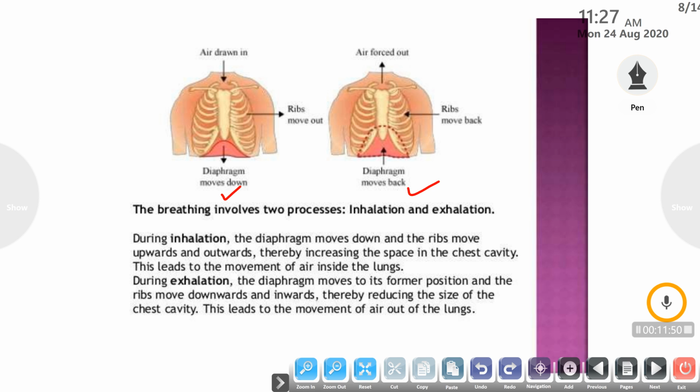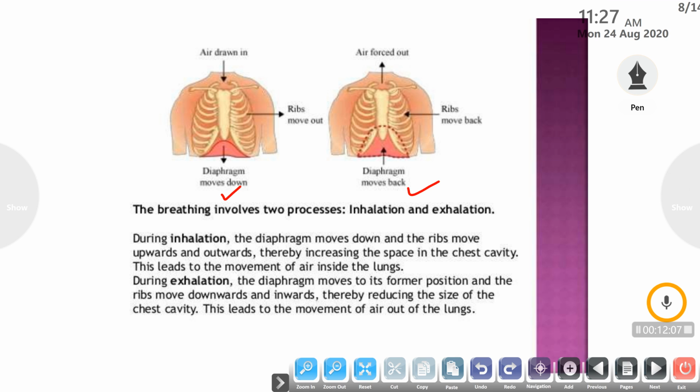As you all know, volume is inversely proportional to pressure. So when the volume of the chest cavity increases, the pressure inside the chest cavity decreases. This leads to the movement of air inside the lungs. This is the process of inhalation.